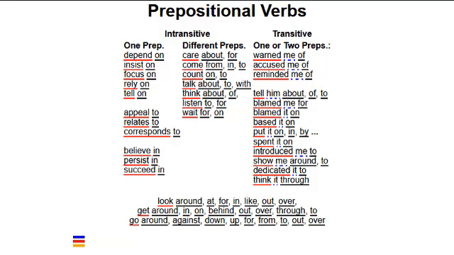Where do you come from? And I have come to the conclusion. You can count on him or you can count to 10. You can wait for the bus or you can wait on tables. Sometimes these verbs take objects before their prepositional phrase. Most of the verbs only take one specific preposition.